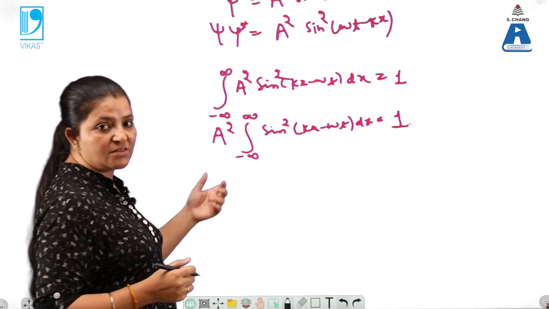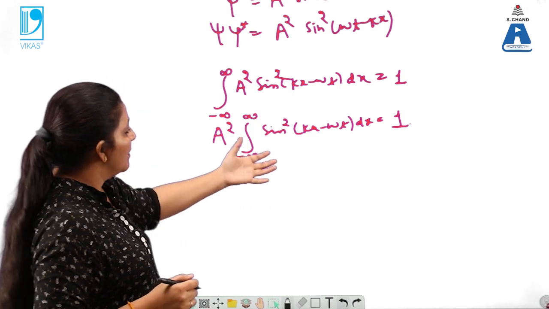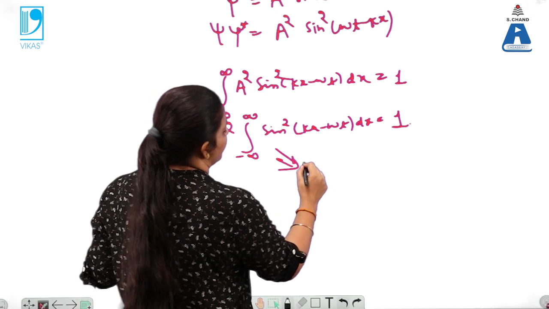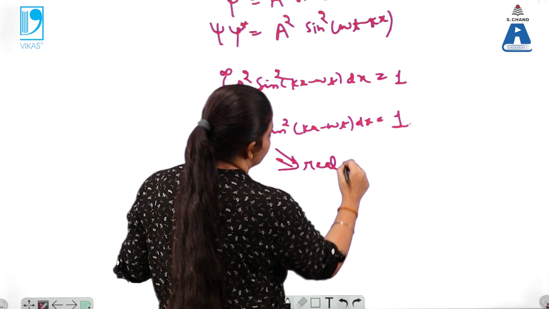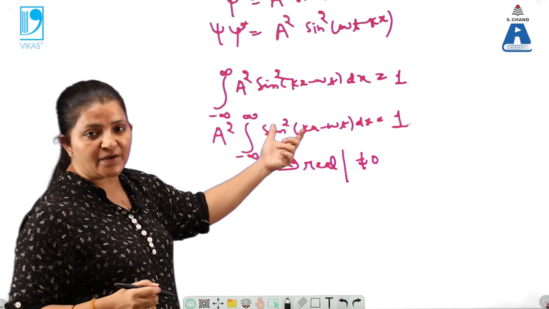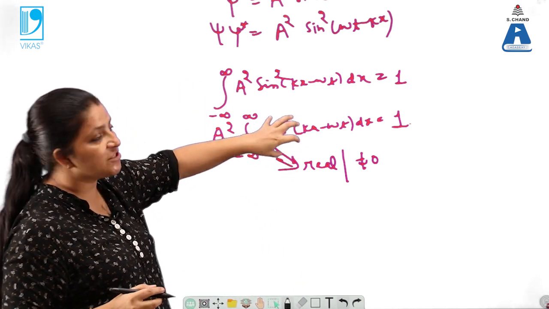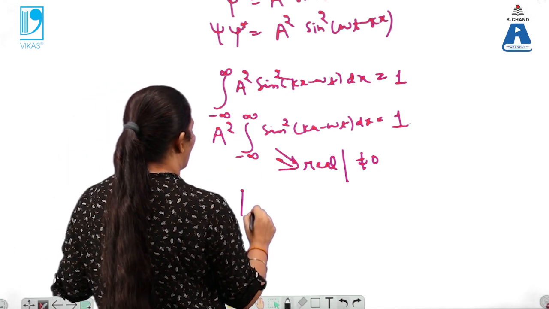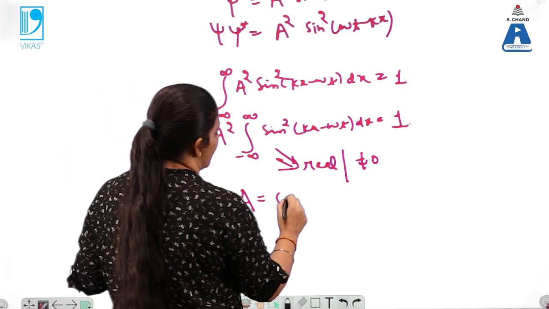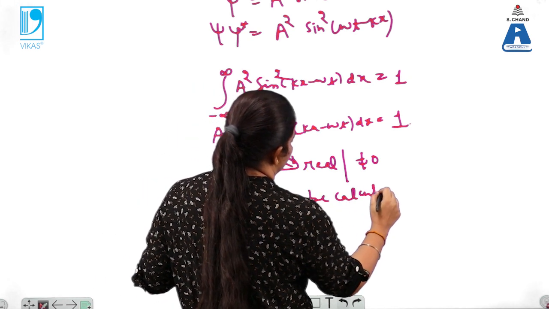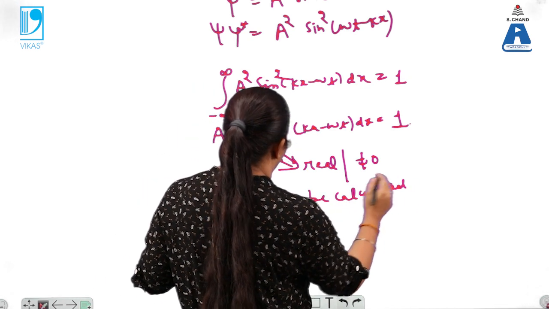By solving this integration, this value must be some real, or you can say non-zero value. So by calculating this value for the wave function associated with the matter waves, we are able to calculate A. What is A here?